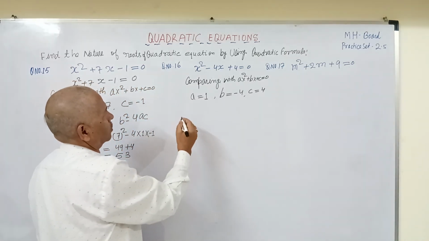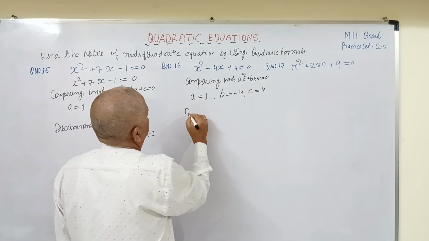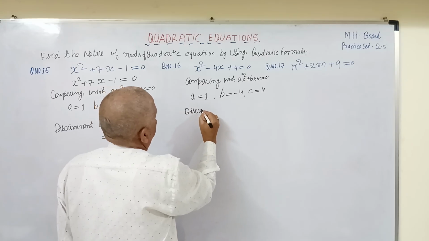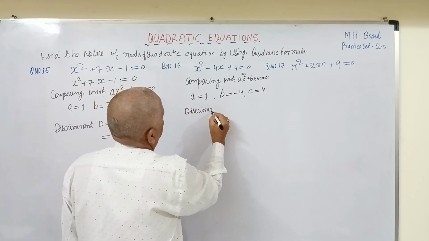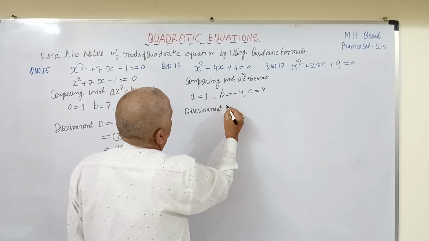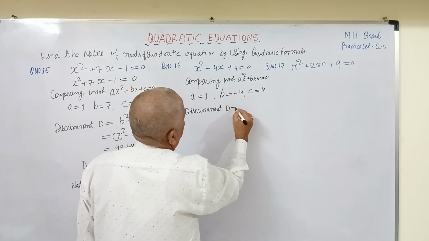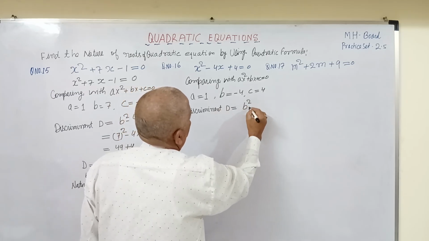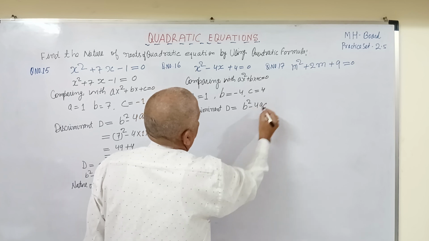Now I will find out the discriminant. That is D equals to B square minus 4AC.